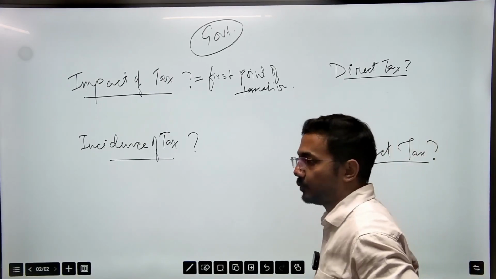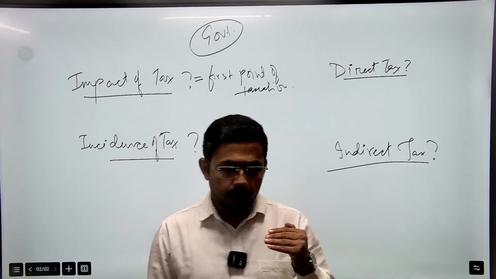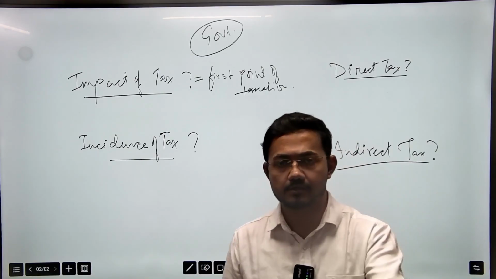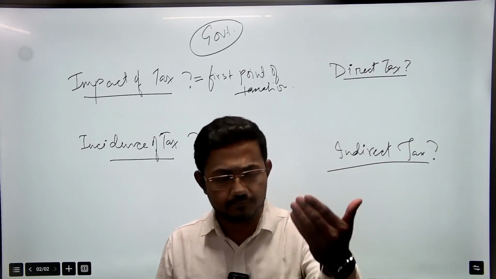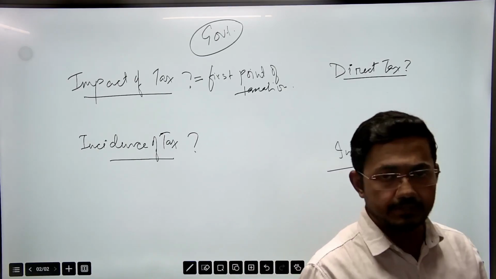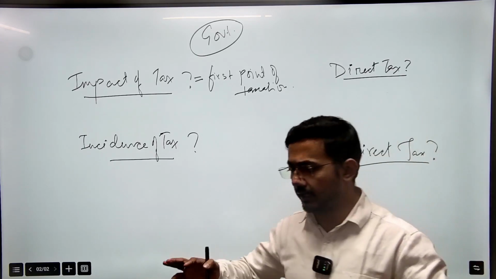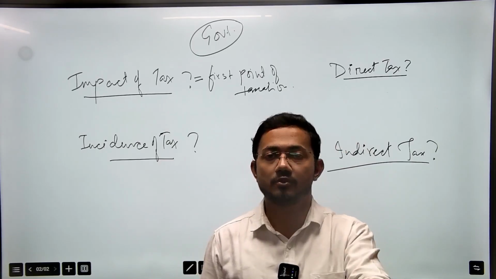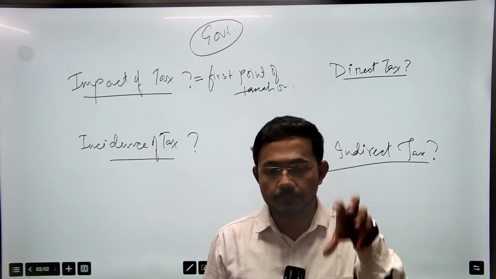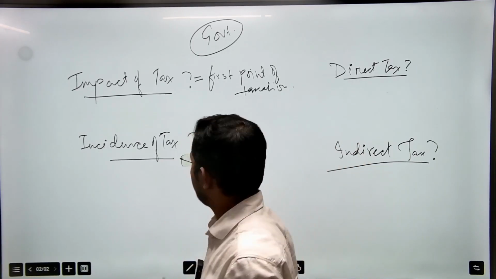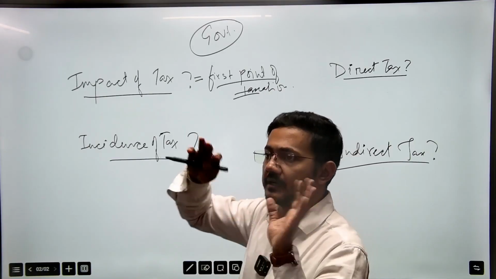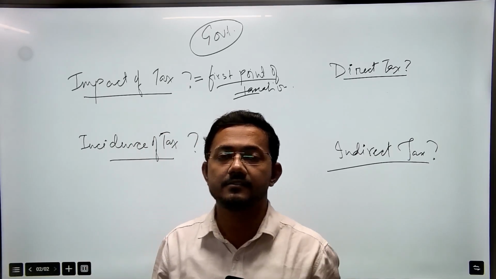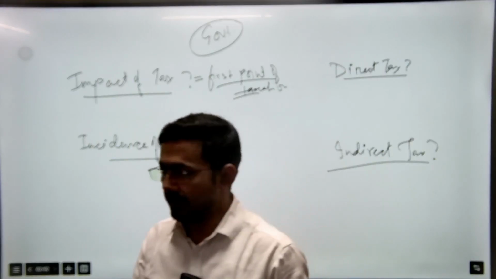Whether you have earned money, sold goods, manufactured goods, traded, or done your business, that means you are generating income in any manner, the government will impose tax on you. So you are the first point of taxation, the first point from where the government is claiming its tax. That is known as impact of tax.